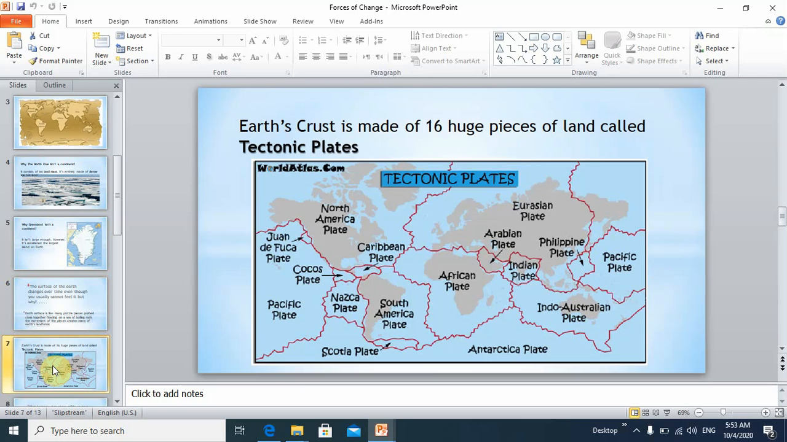Here, as you can see, this is the Earth's crust. It is made of 16 huge pieces of land. They are called the tectonic plates. Here are the tectonic plates.